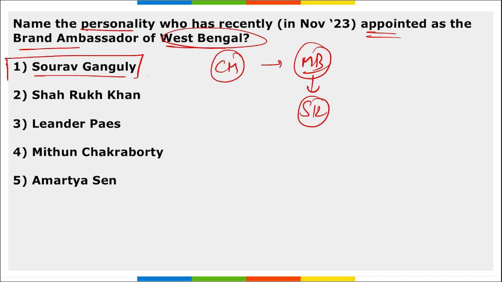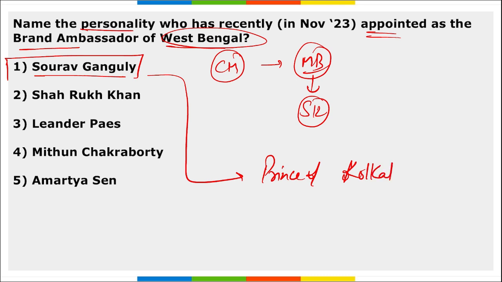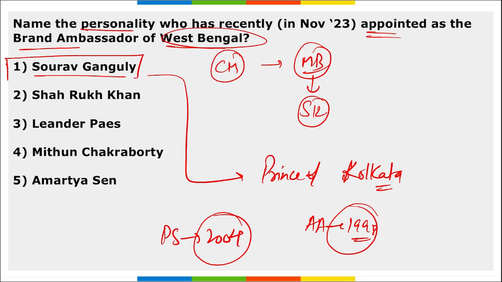Saurav Ganguly is also known by the name Prince of Kolkata. Then he was also awarded the Arjuna Award in 1998, and he was awarded the Padma Shri in 2004.